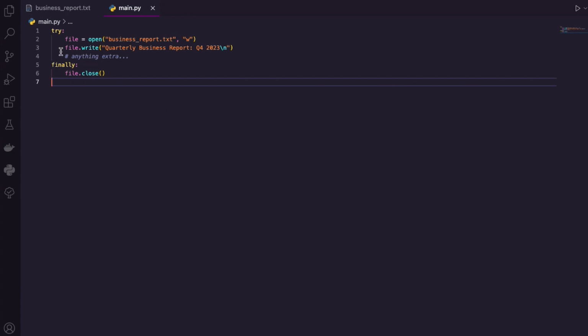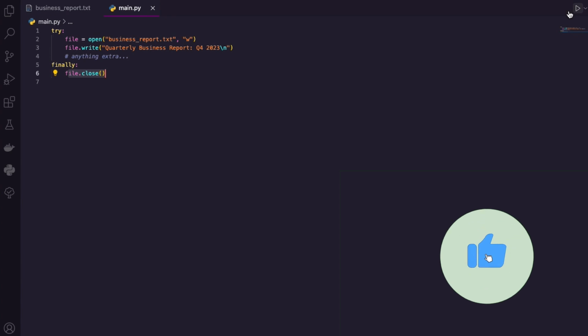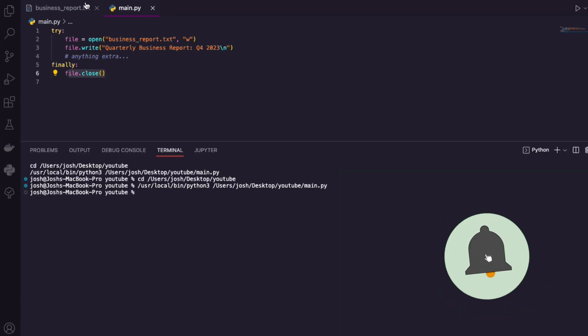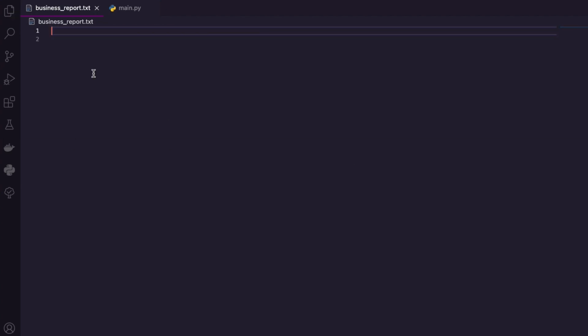So here we have a traditional try and except handling statement, but I'm using finally, right? We want to try to open this document. I want to write something inside, and then I'm going to close this document. And you can see here that I have a text file that's empty. If we run the code, it is going to work how it should. It ran, check your document, okay, boom. Quarterly business report, it's working. I'm going to delete that to clear that up, save that, trash your terminal, go back.